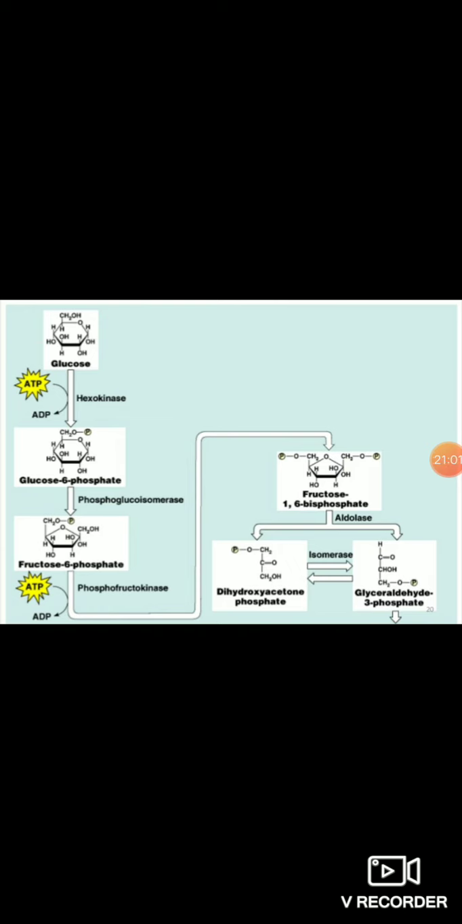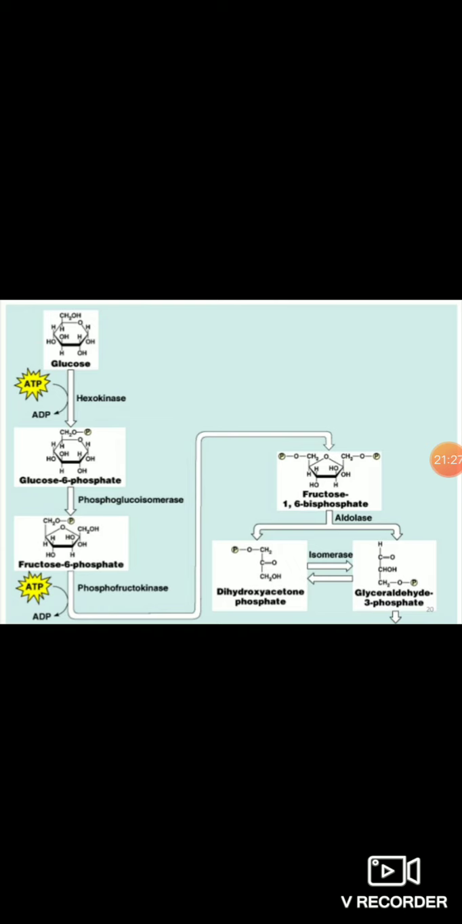In glycolysis, this glucose 6-phosphate is further converted to fructose 6-phosphate. Glucose is an aldose sugar and fructose is a ketose sugar. So here the aldose to ketose transformation occurs, and it is known as isomerization. So which enzyme comes over here?